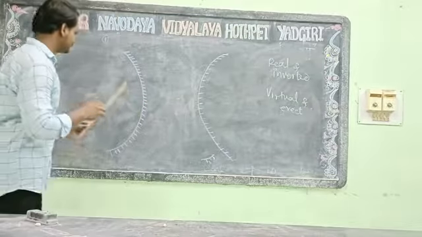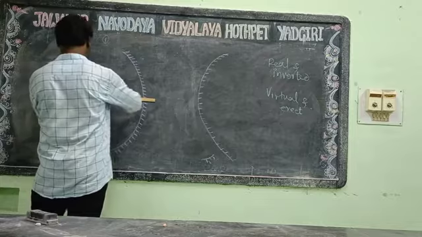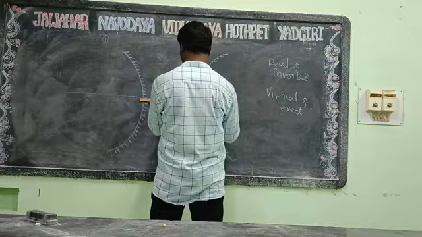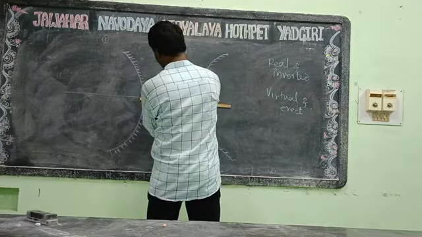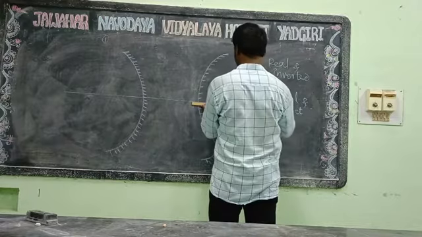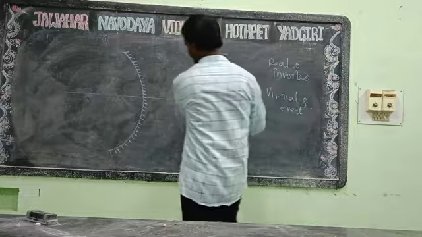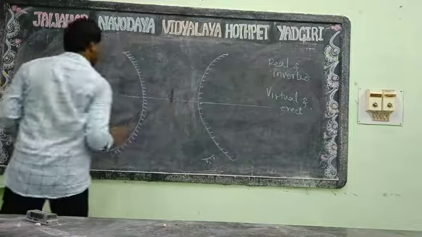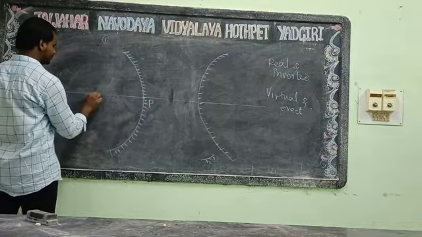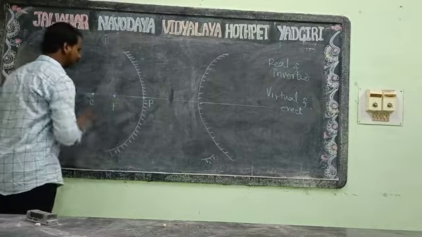Consider the pole P, this is the center of curvature C, and the principal focus of the concave mirror.